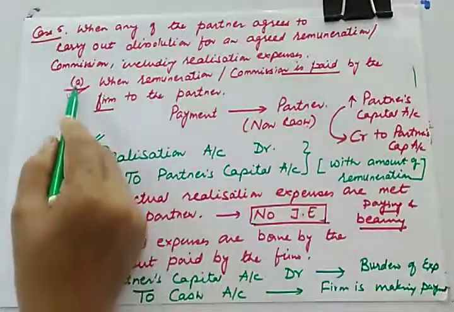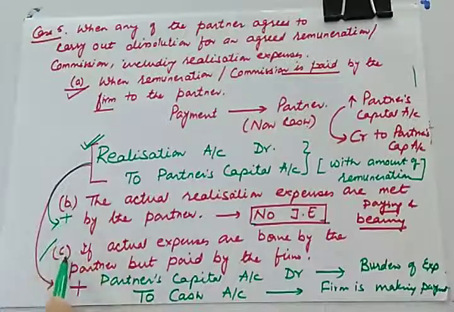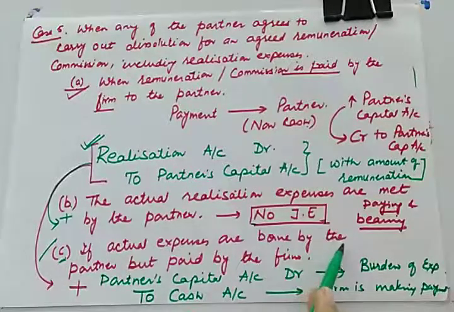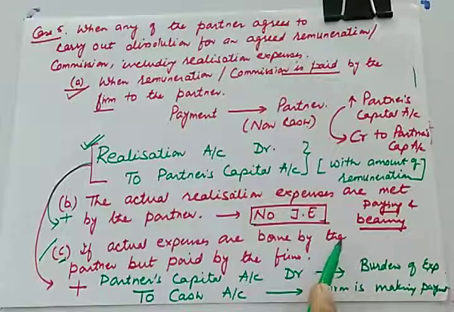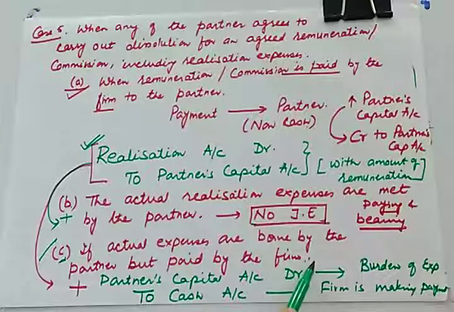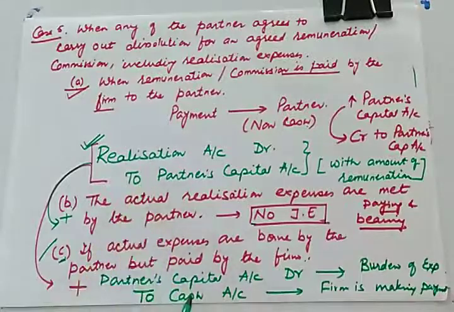But in case along with this case happens, so either B or C. If this happens, that partner is bearing the expenses, yes, his partner has to bear the expenses, but he is withdrawing firm's cash. He is using firm's cash to make the payment. In that case, partner's capital account debit to cash. So along with this entry will be there.